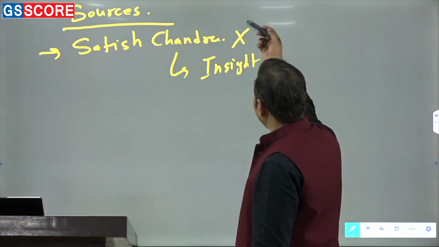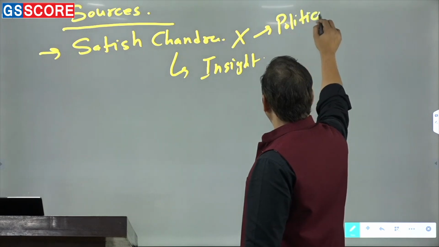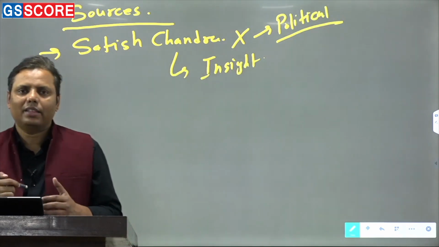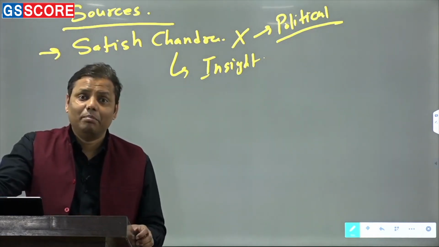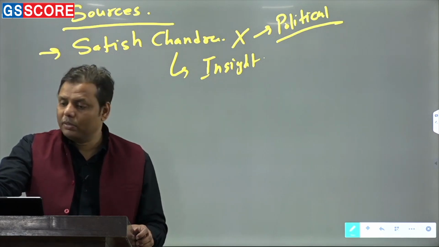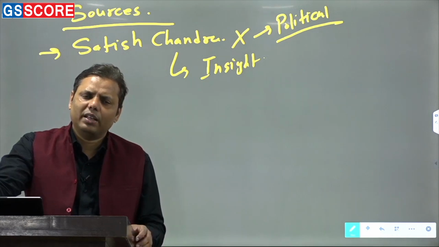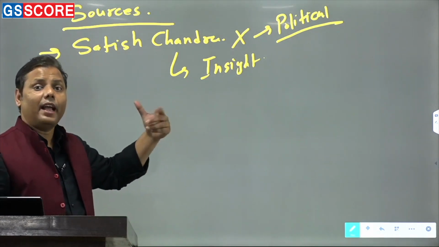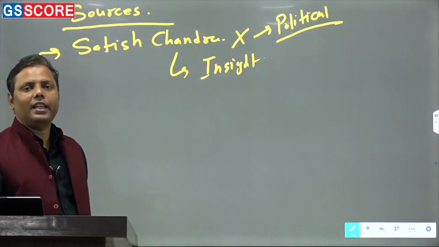And as I told you, there's another problem in Satish Chandra. It emphasizes a lot on political history. So the crux of today's lecture was this only, that unfortunately political history does not remain the mainstay or the core of the UPSC question in the present time, and that's why you should not focus a lot on those areas. Rather, you should focus on the non-political affairs and the peripheral topics. So Satish Chandra somehow does not cater to this requirement. In that case, from where?